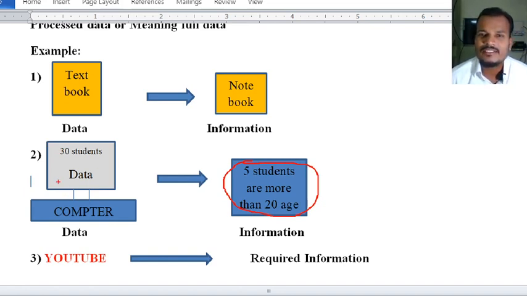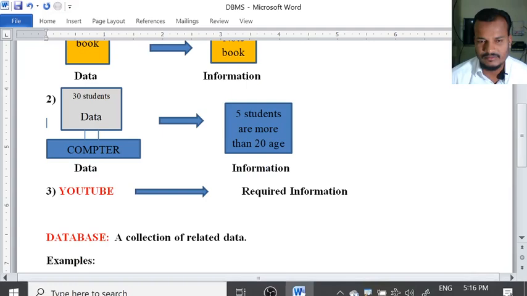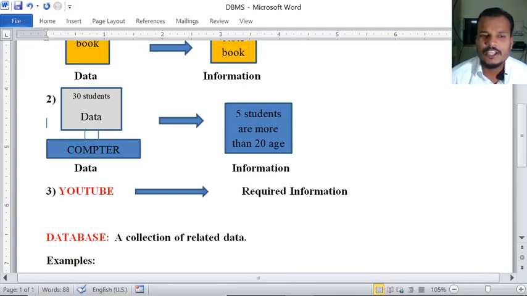Try to understand the difference between data and information. From data only we are extracting the information. I will tell you one more example: YouTube. We all know YouTube. In YouTube there is very big data.